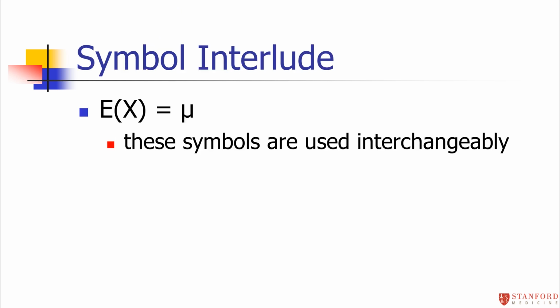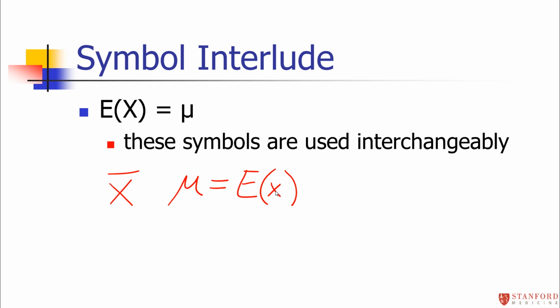I want to make sure we're keeping our symbols straight here. When I talk about sample means, I use the symbol x bar. That means we calculated the mean from sample data. When I'm talking about calculating means from probability distributions, which are theoretical things rather than data, I'm either going to use the symbol mu, which is a Greek letter, or I will interchangeably use E of x, which stands for expected value of x. Remember, the mean and the expected value of x are the same thing.